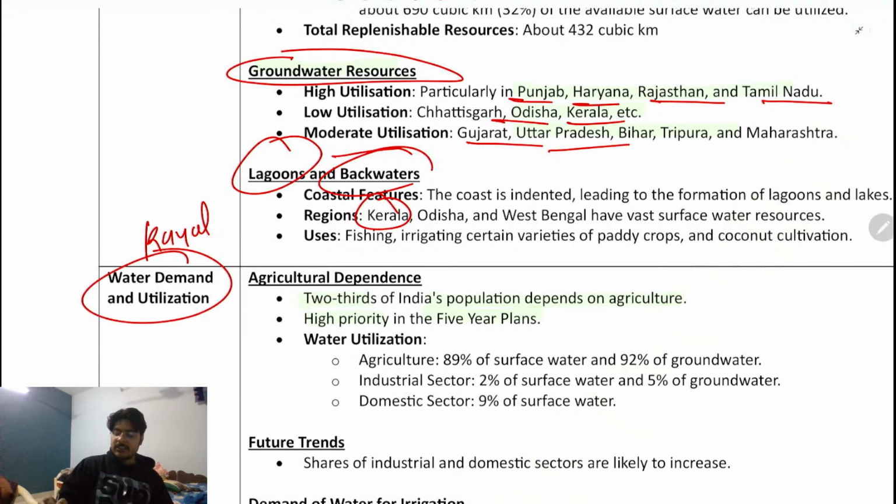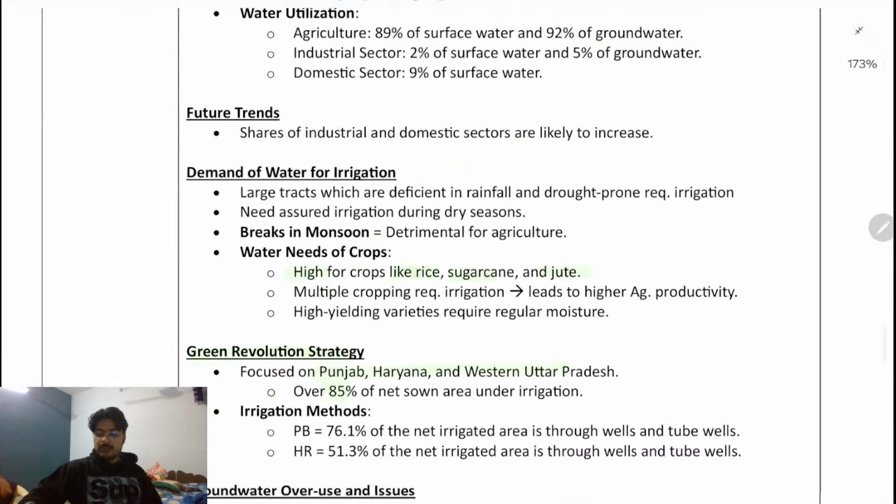Now, water demand and utilization. If I talk about India, two-thirds of the population is dependent on agriculture. You know very well, more than 55 to 60% of the population, even in this 21st century, in 2025, is still associated with agriculture. They are finding their employment in agriculture only, ठीक है ना? And high priority was given to agriculture in the five-year plans.